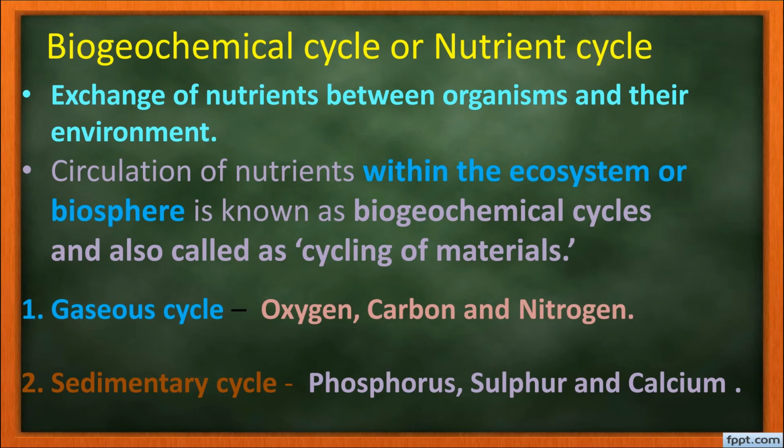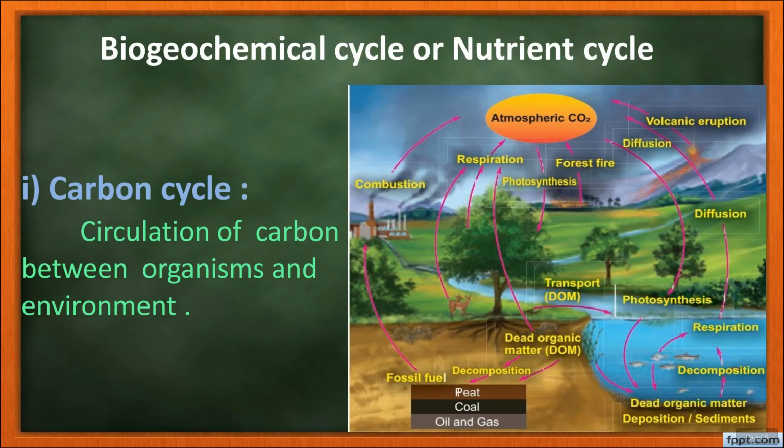There are two types of cycles. First one is gaseous cycle, which will include the cycling of oxygen, carbon and nitrogen among the living and the non-living components. Second one is called the sedimentary cycle, that includes the phosphorus, sulfur and calcium. These are normally present as sediments of earth. First we are going to learn about the carbon cycle.